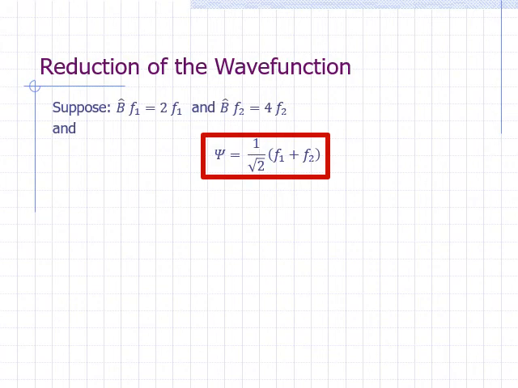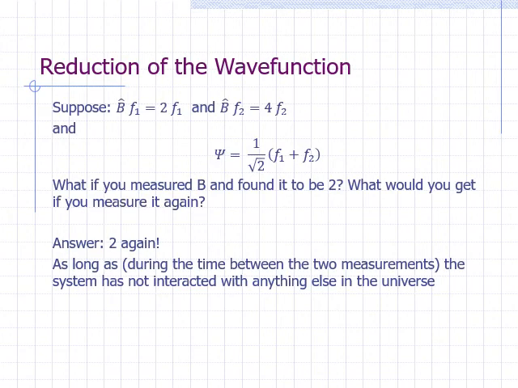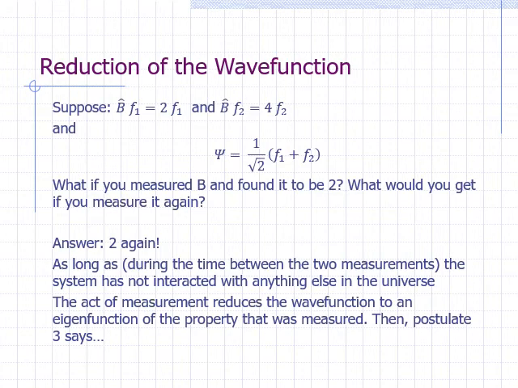Consider the case where you measured B and found it to be 2. What would you get if you measured it again? The answer is that it would still be 2, as long as during the time between the measurements the system has not interacted with anything else in the universe. The act of measurement changes the wave function. We say that it reduces the wave function into an eigenfunction of the property you measured. So, postulate 3 says that the next time you make a measurement, there will now only be one possible outcome.